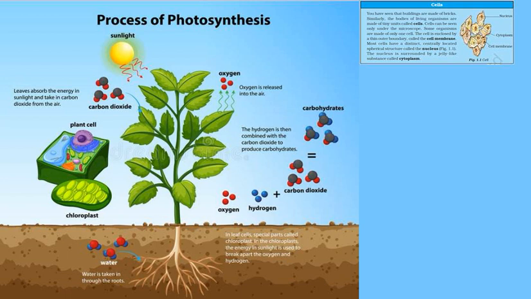Now we may ask where the food factories of plants are located, whether food is made in all parts of a plant or only in certain parts. How do plants obtain the raw material from the surroundings? How do they transport them to food factories of plants?